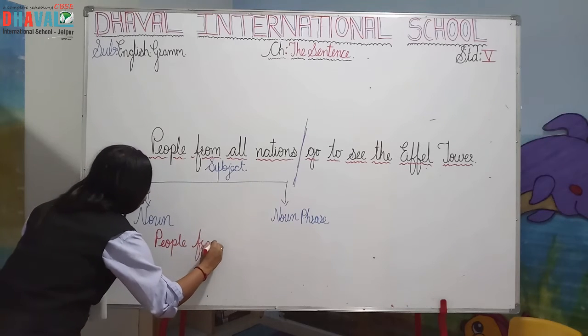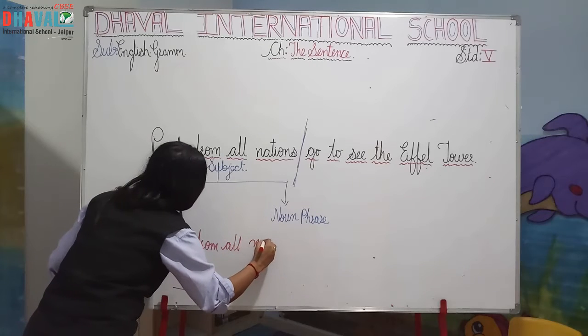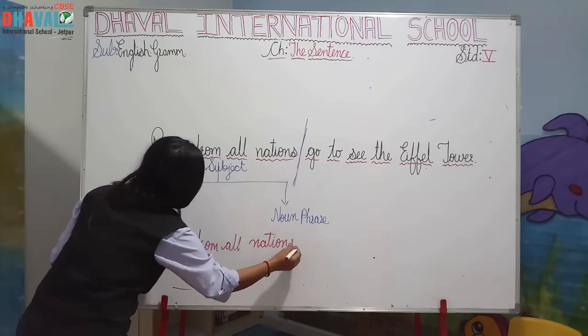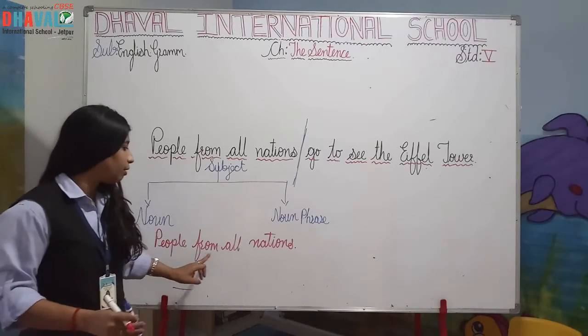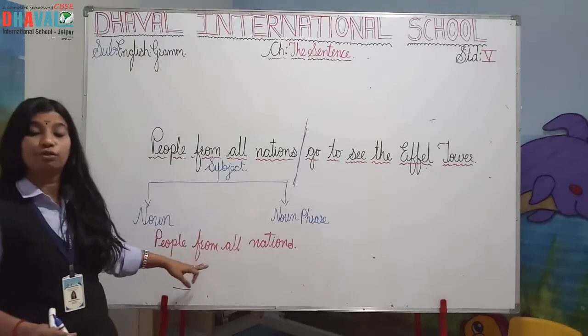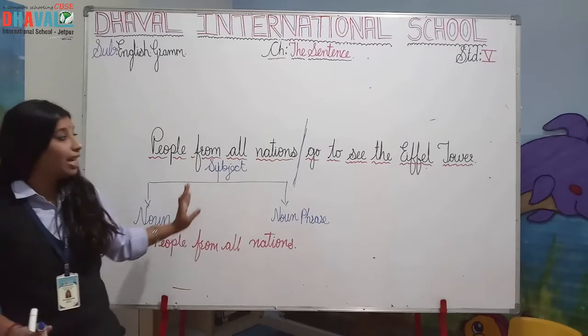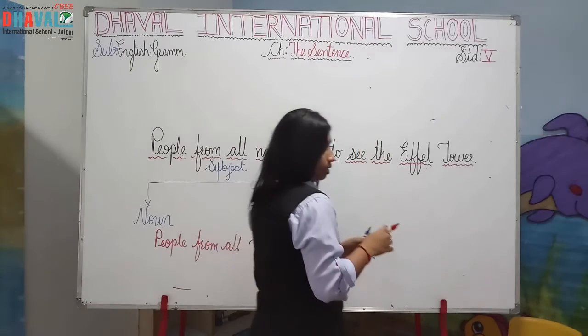People from all nations. Okay, so people is the main noun and from all nations, this is the noun phrase. So this part is known as subject and the rest of the part is the predicate.